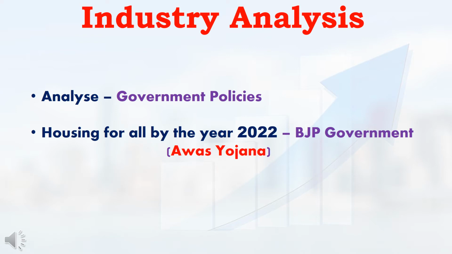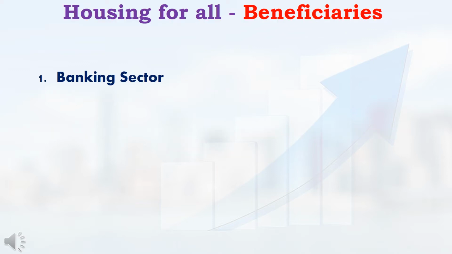While doing industry analysis, we should know about government policies also. For example, in previous election campaign, BJP had announced that before 2022, all Indians will get own house like that. For supporting that announcement, BJP government had introduced Awas Yojana scheme also. Own house for all Indians. From this government policy, which industries will get benefit, like this we have to analyze.